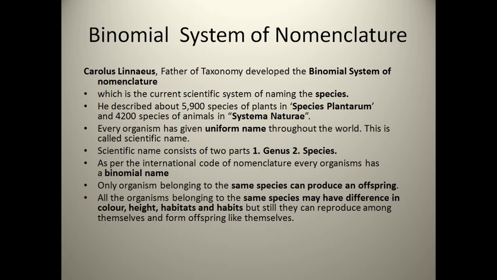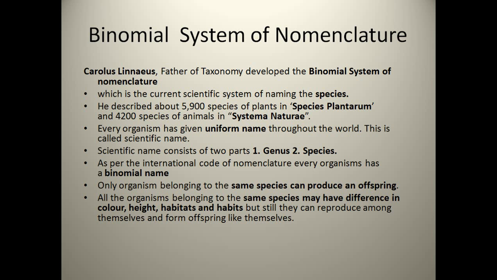Yes, because there might be two students having the same first name, but the surname is different. So in that case also we can easily classify who is Kiran Sharma and who is Kiran Das. Kiran Sharma is different from Kiran Das. In the same way it happens with the scientific names of plants or animals. Their species might be the same but their genus is different, so we can easily tell which genus a species belongs to.